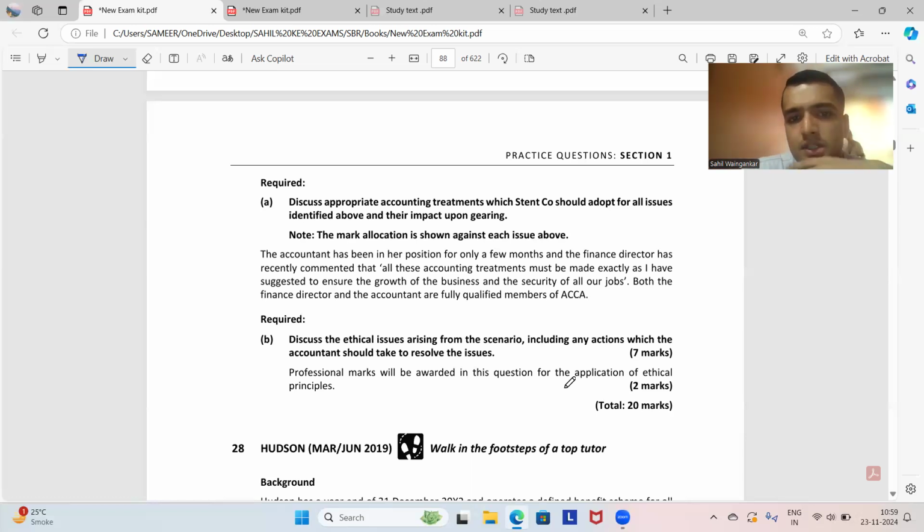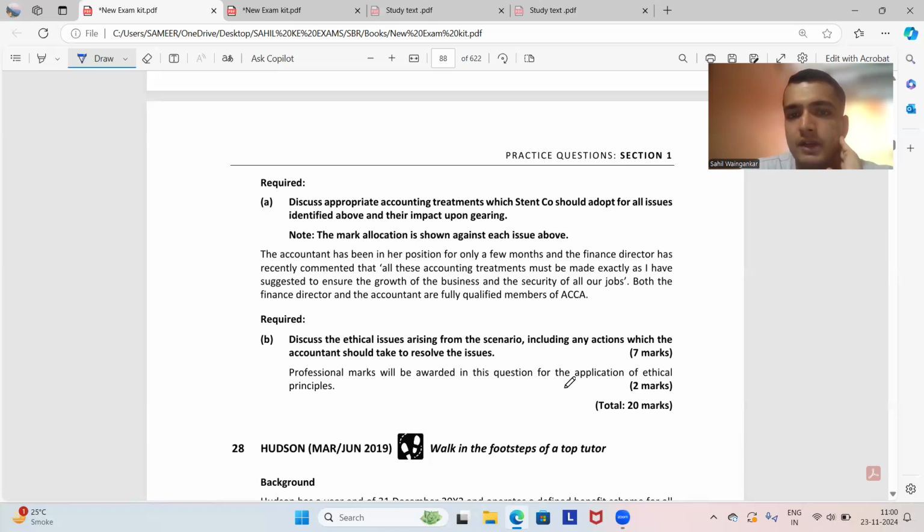Then we end the way we do with the standard answer. The accountant should resolve the issue with the finance director. If the finance director is not responsive, then the accountant should discuss these issues with other directors. If the issues are still not resolved, then the accountant can seek help from the ACCA helpline itself.